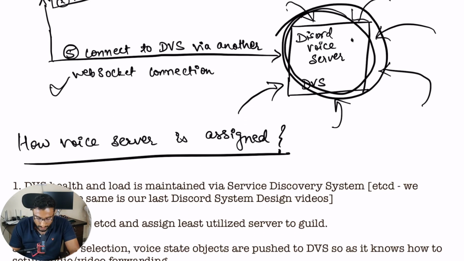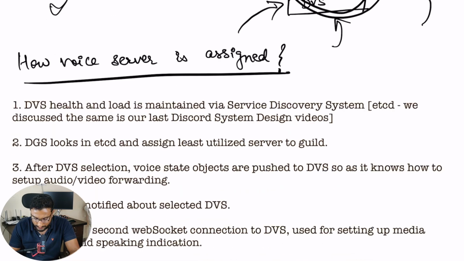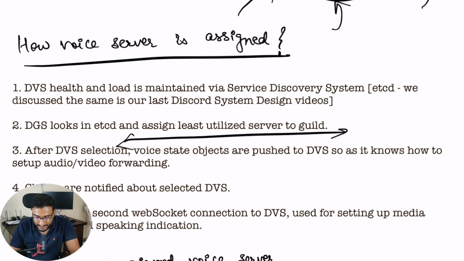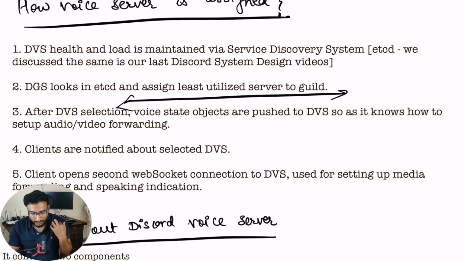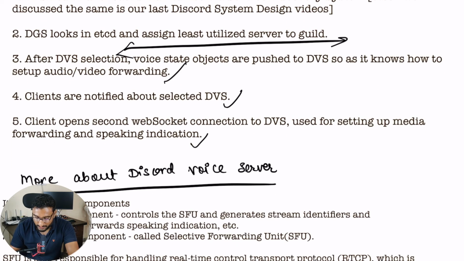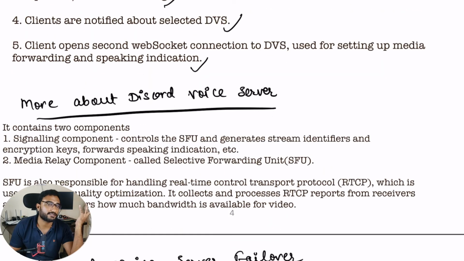Now how this voice server is assigned, let's discuss that. We already discussed those details, right? But one specific point is how etcd gets the Discord voice server which users can join. It will figure out the least utilized server, and once it figures that out, it will inform the users that this is your DVS and you can connect to this Discord voice server. After DVS selection, voice state objects are put to DVS so that it knows how to set up audio video forwarding. This is done, clients are notified, and then clients open a WebSocket connection. Cool. And then they can start their discussion.